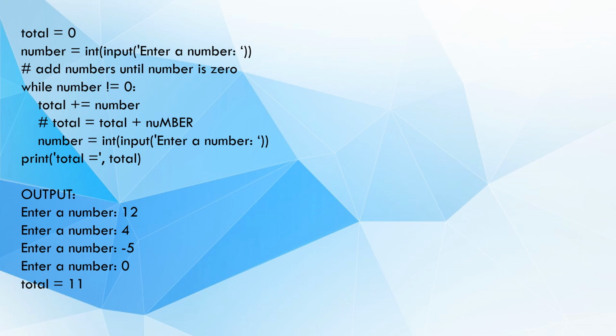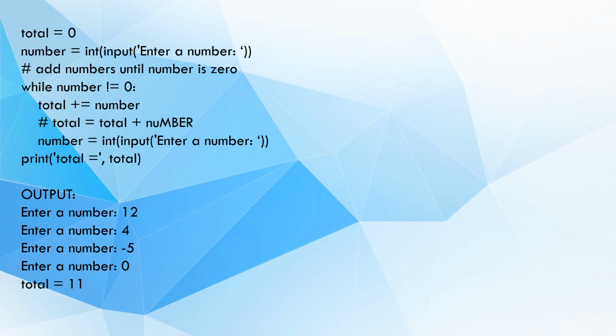Inside the loop, the code adds the value of number to the total variable using the plus equals to operator. This is equivalent to total equals total plus number. It accumulates the sum of the numbers entered by the user. After calculating the sum, the code prompts the user to enter another number using the input function and updates the value of number accordingly.